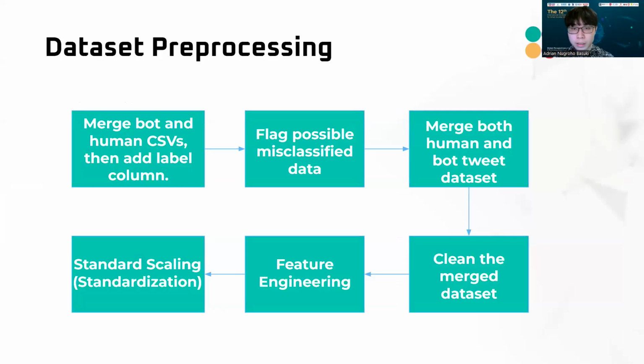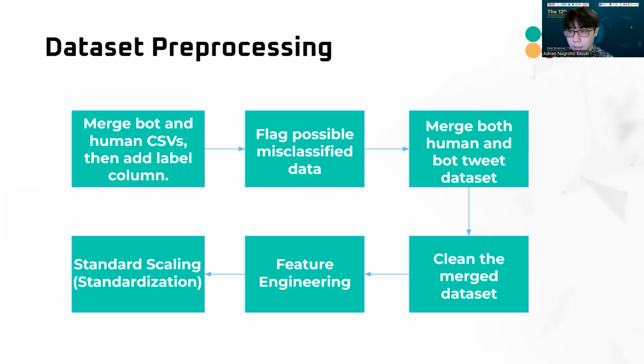So next, let's move on to dataset preprocessing. Our first step would be merging all of the bot and human CSVs and adding the label column, marking it as bot or human. After that, we will end up with two large datasets, one for human and one for bots. Once we have those two datasets, for each of them, we'll flag possible misclassified data. So if there's human data in the bot CSV or vice versa, we will flag it by changing the label column for that row.